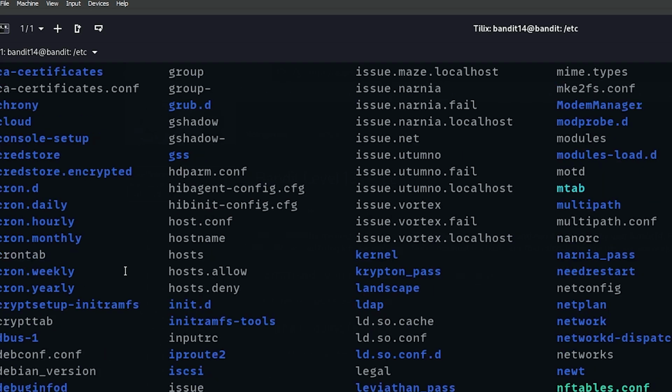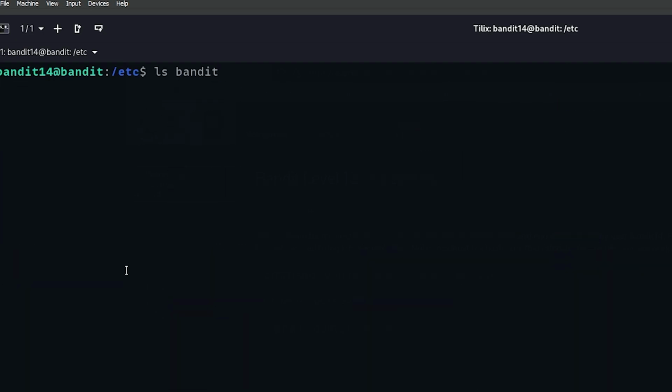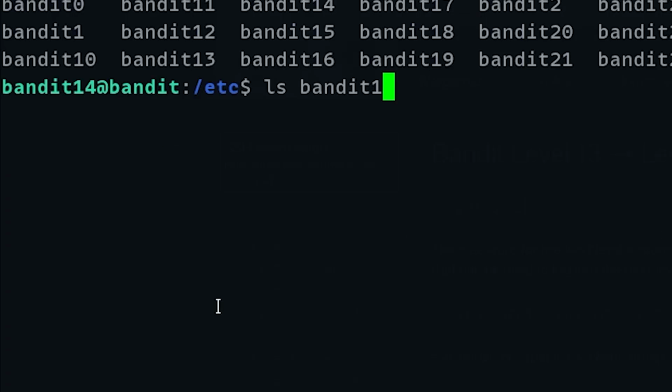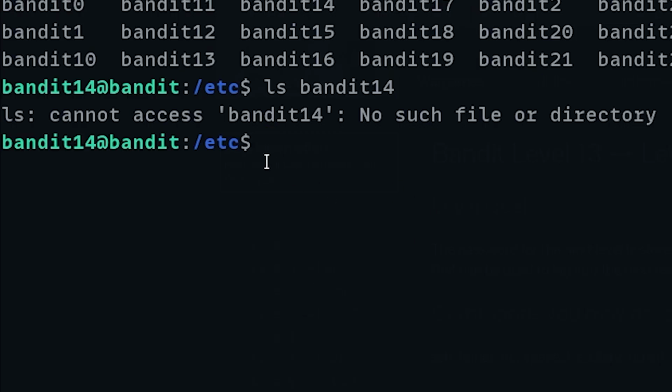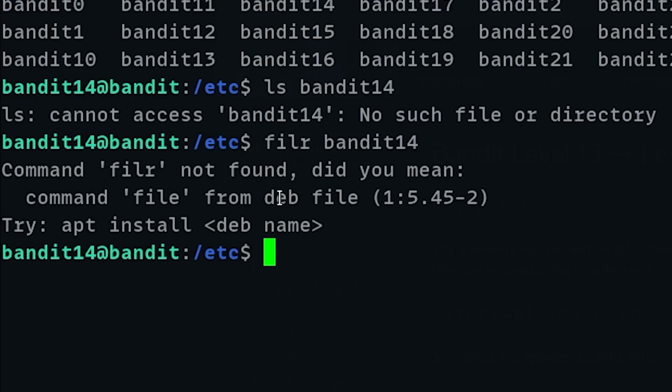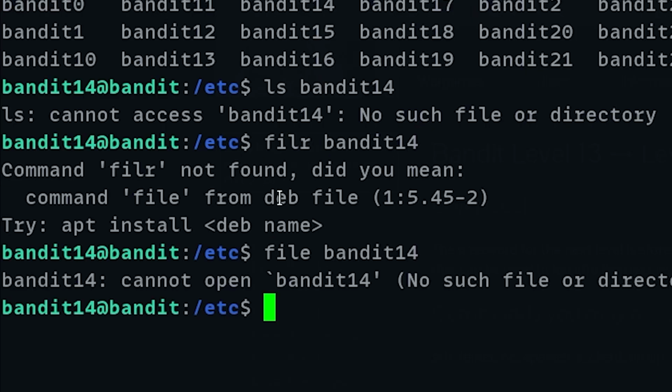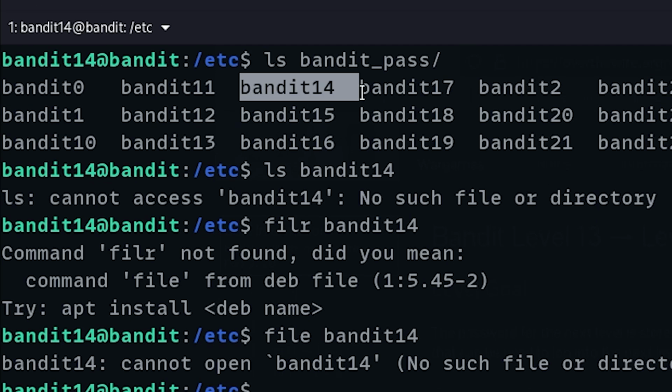Wait, that's too much work to look through that. I can just type ls bandit, then tab, then Bandit 14. Then ls into Bandit 14. Cannot access Bandit 14, no such file or directory. Really? What type of file is it then? Is it even a file? Cannot open Bandit 14. We can see it right there. How can we not open it?